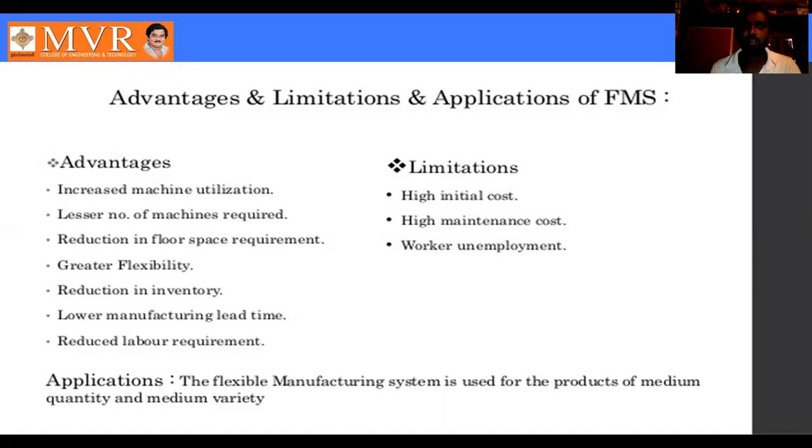Now see the limitations: high initial cost, high maintenance cost, and worker unemployment. Why? Because in FMS we use less manpower. That is a major limitation of flexible manufacturing systems.